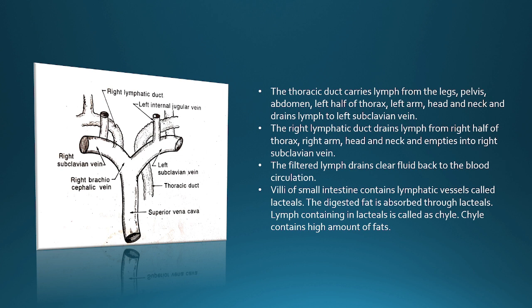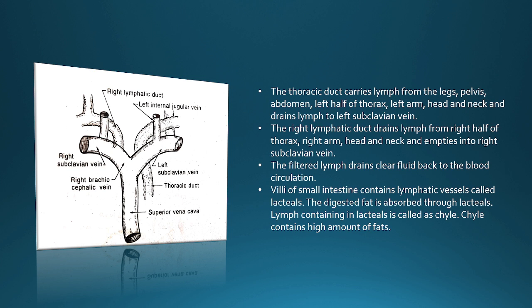See in the diagram, there is a thoracic duct which drains the lymph into the left subclavian vein. Also, in the upper part of the body there is a left internal jugular vein, which is not part of the lymphatic system, but it helps to collect the tissue fluid from the upper part of our body.